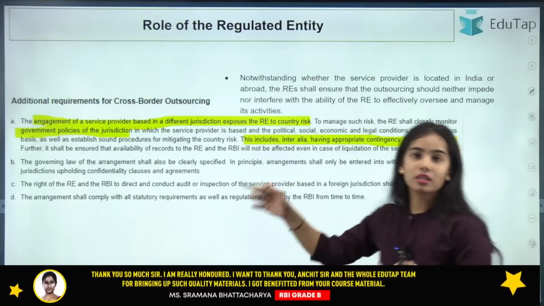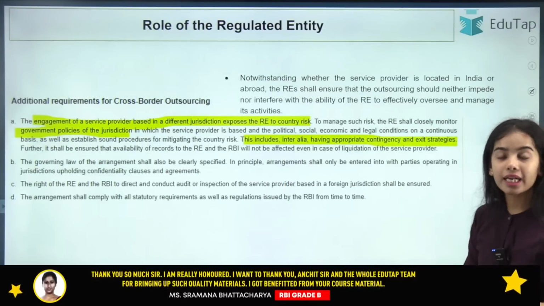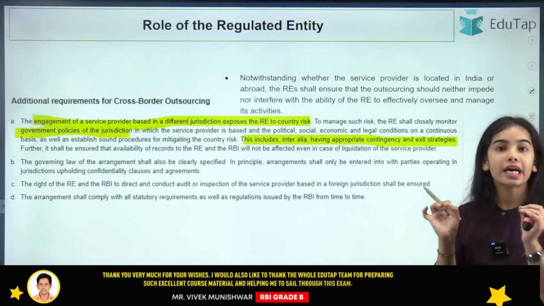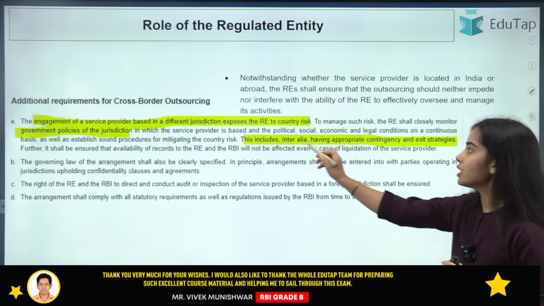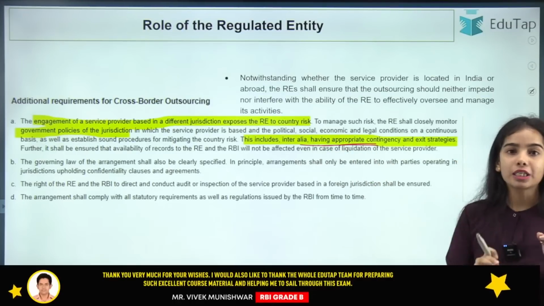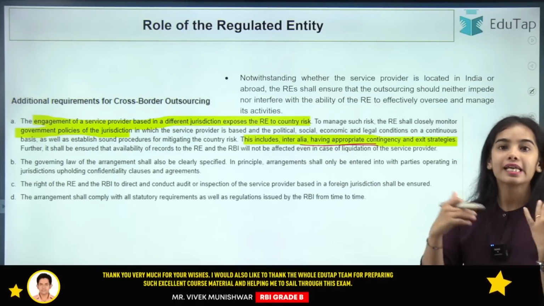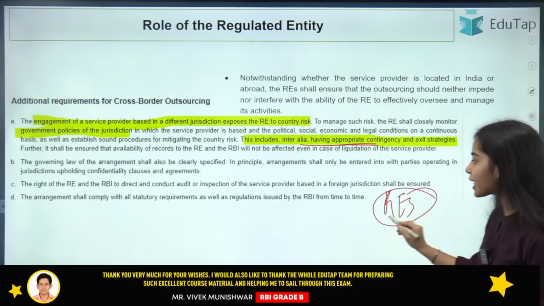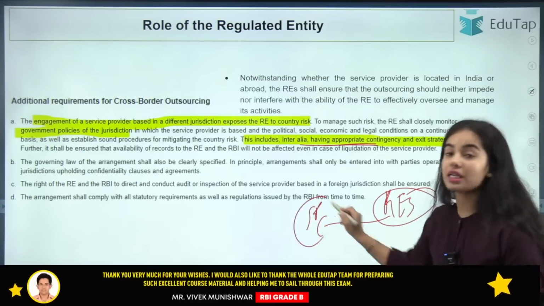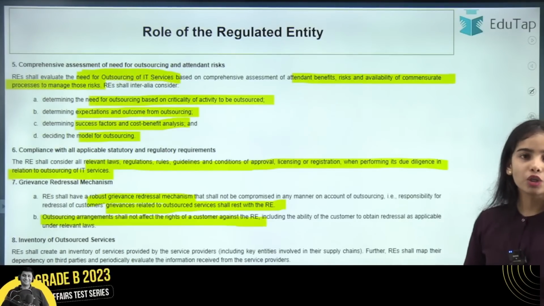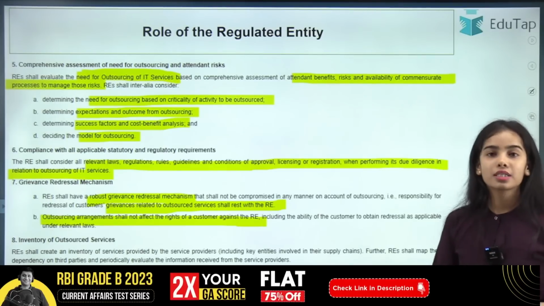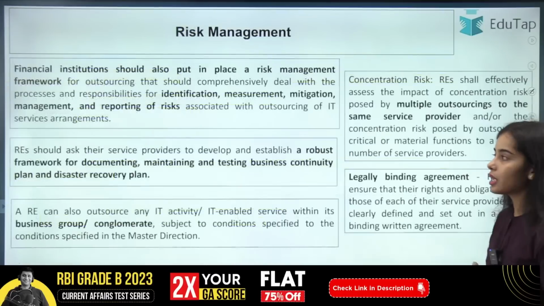So these are the norms that we have discussed again and again. Service providers from other countries are allowed, though there is the country risk that has to be catered to. For this, appropriate contingency measures have to be taken. Exit strategies have to be developed by the regulated entity if it is engaging with a service provider of some other country. Okay, so these are the norms that you can read. We have again and again discussed the outsourcing of IT services master direction.